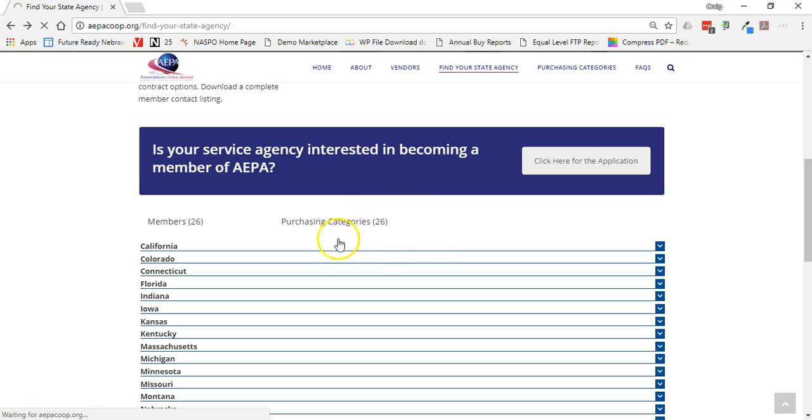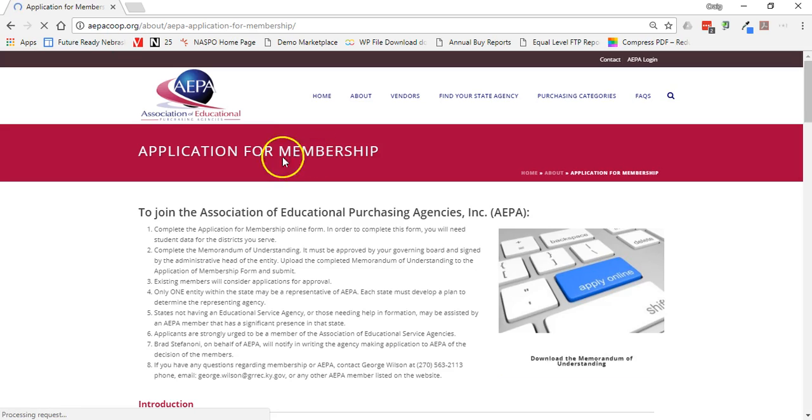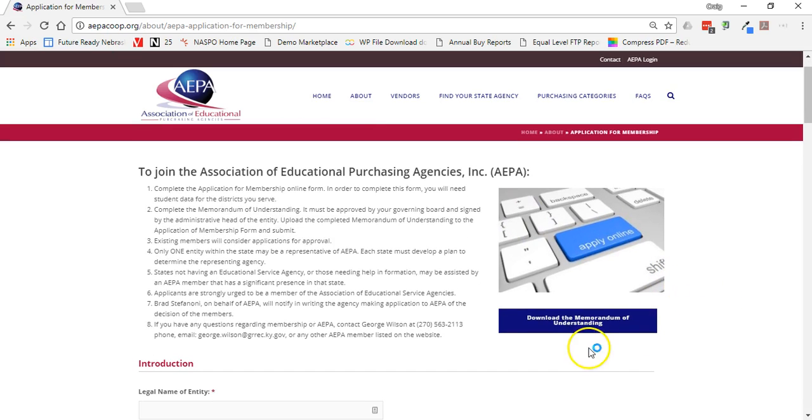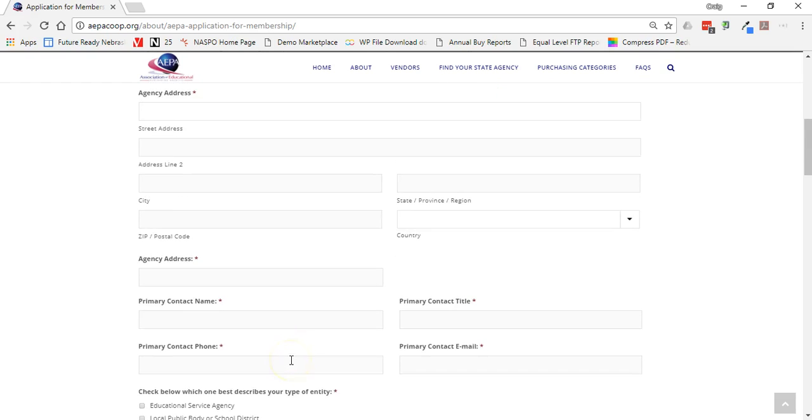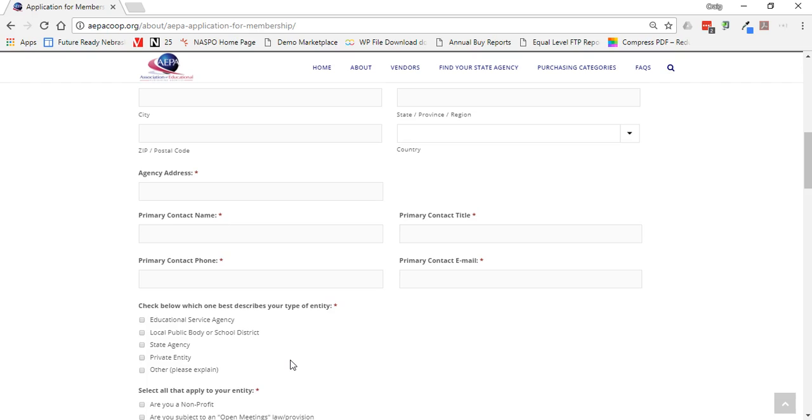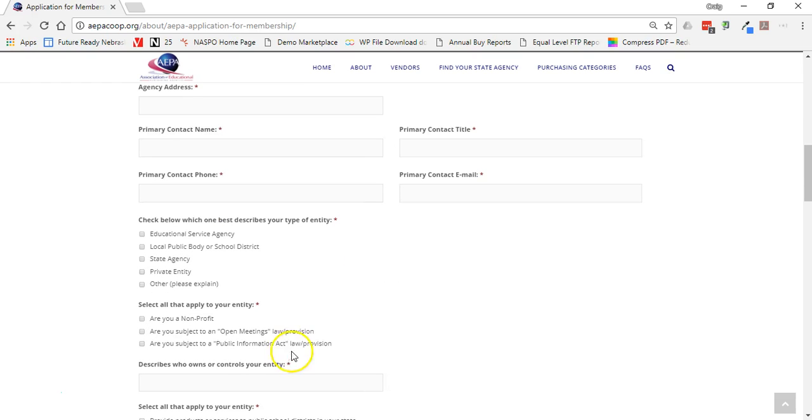They can fill this out and send it back. It is a form that is actually online, and we'll receive that form and forward it on to George to follow up with. So that is right on the website there.